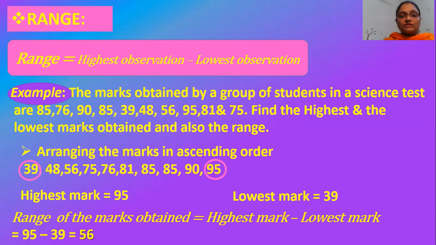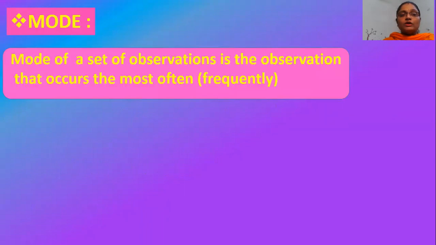So the range of the given data is 56. Now moving on to the third representative value, that is mode. Mode of a data is the observation that occurs the most often, or the frequently occurring observation.